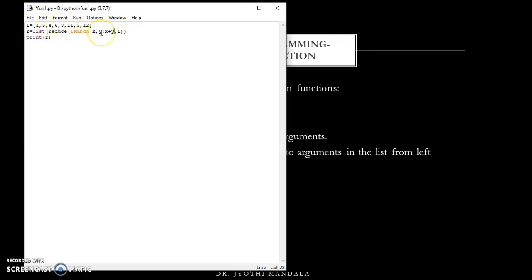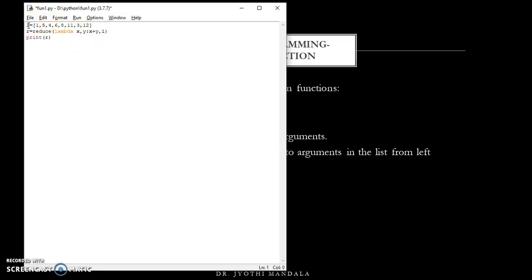Similarly it will continue, ending at the last element, and that final value will be returned. So it is not a list, and it is not required for us to have a list. It will take individual elements, those two elements will be added, and it goes on continuously.